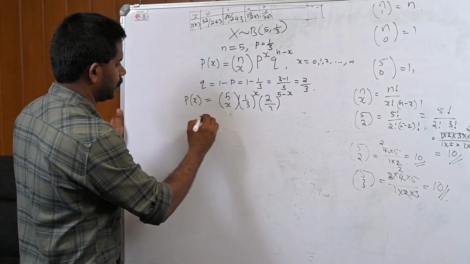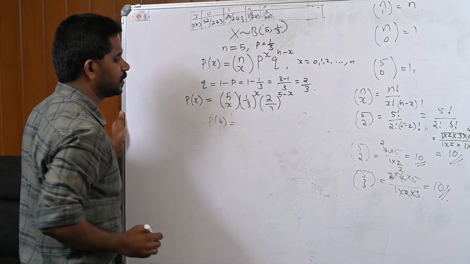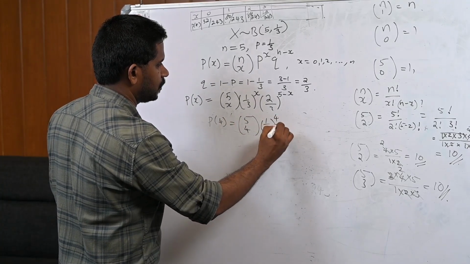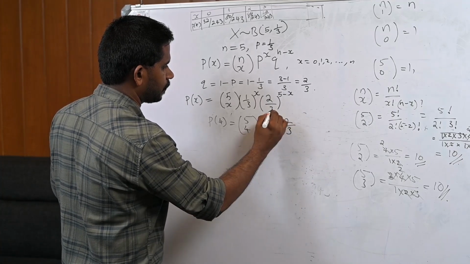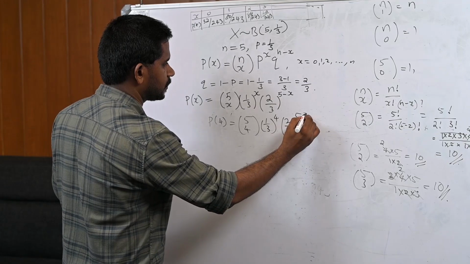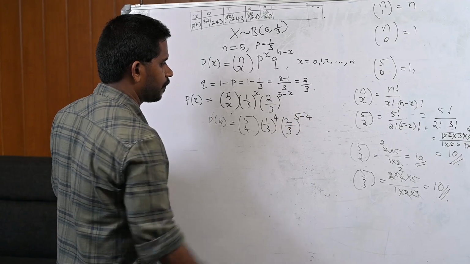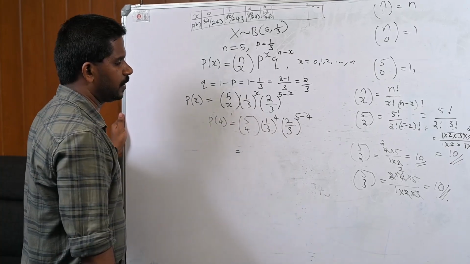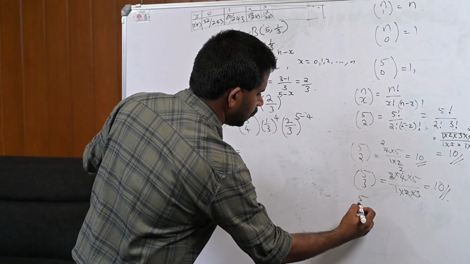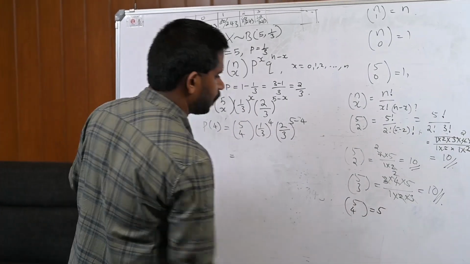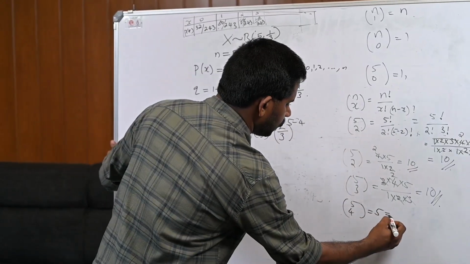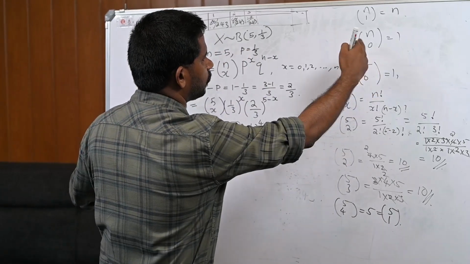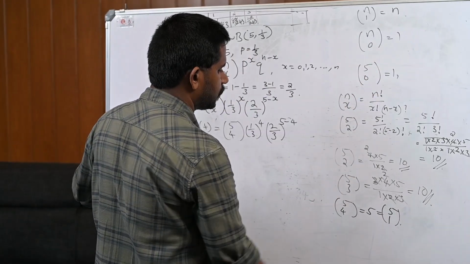Now, next one is P of 4. This is 5C4 into 1 by 3 raised to 4 into 2 by 3 raised to 5 minus 4. Now what is 5C4? 5C4 is 5 because 5C4 and 5C1 are equal. Now what is 5C1? 5C1 is 5, therefore 5C4 is also 5.